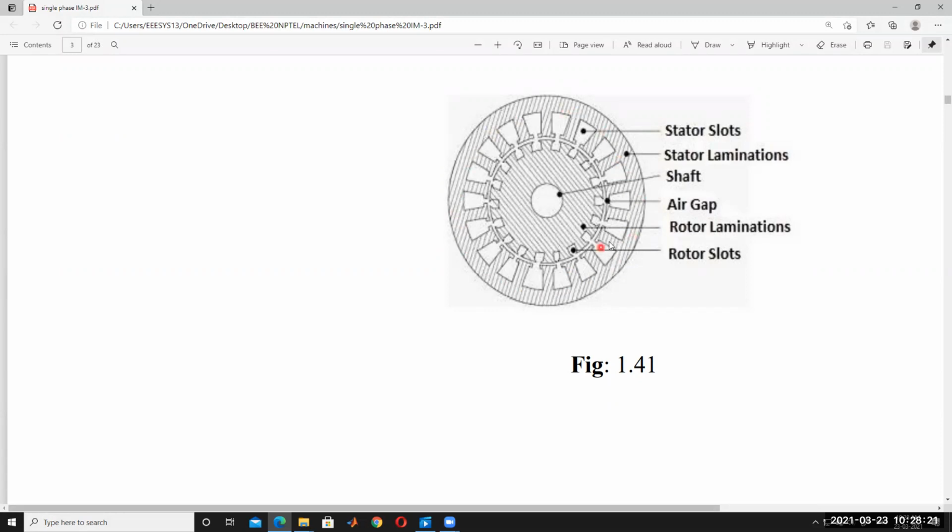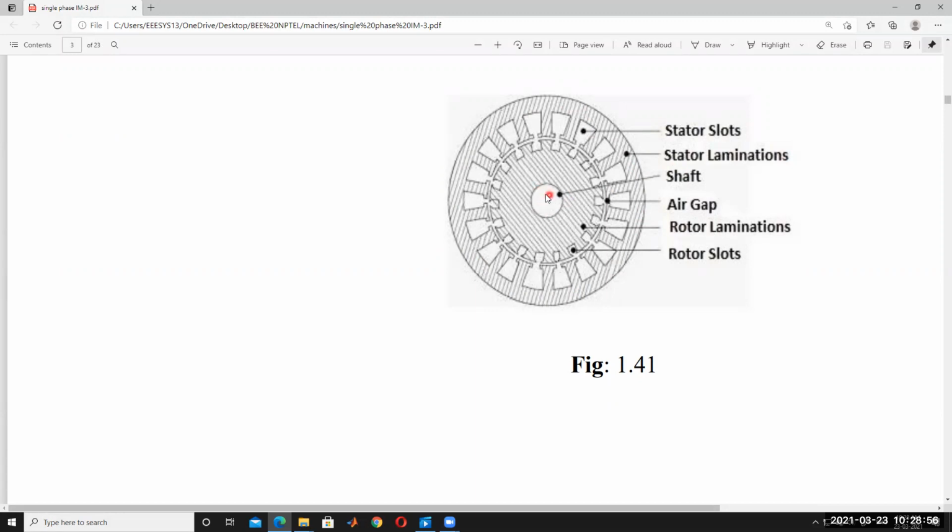In the stator core there are different slots. These slots are used to place the winding in the stator, to hold the stator winding. And these are called stator laminations.